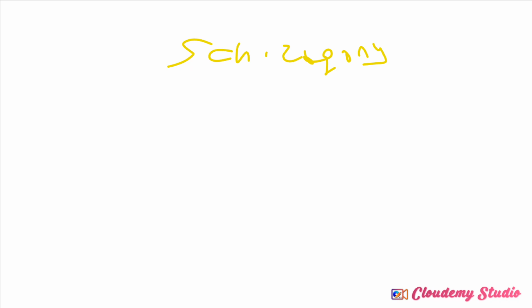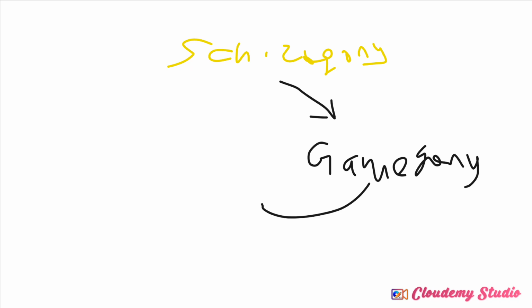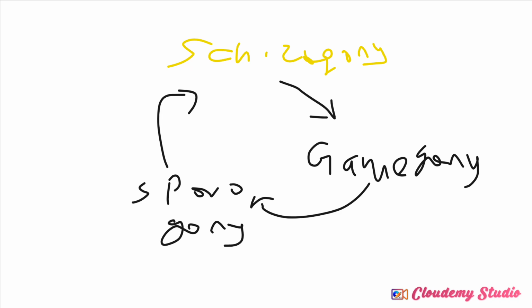We have schizogony, which is asexual, the gametogony, which is sexual, and the sporogony, which is asexual. So they have an asexual, sexual, asexual life cycle. Right?